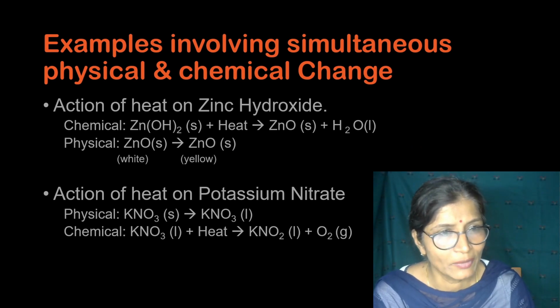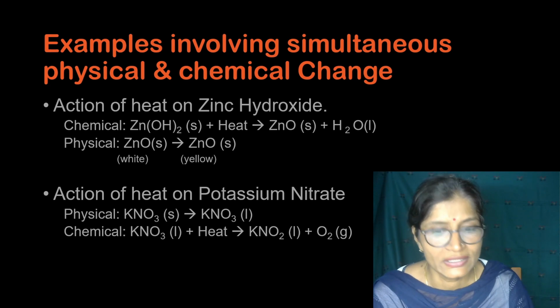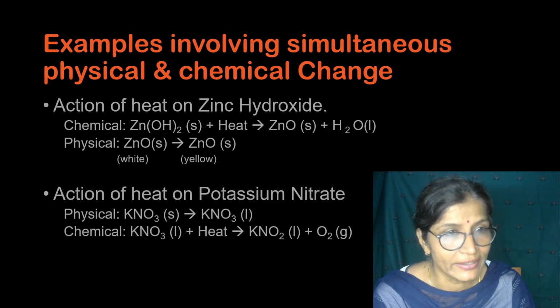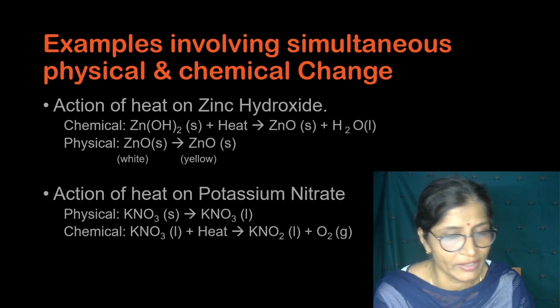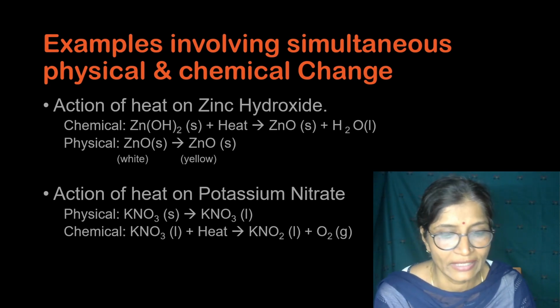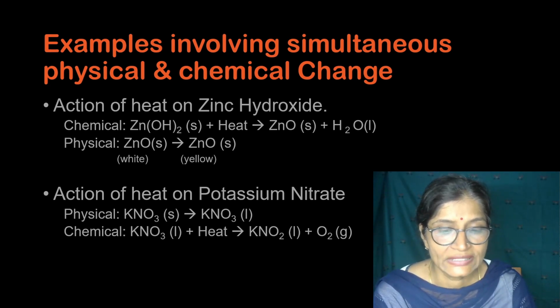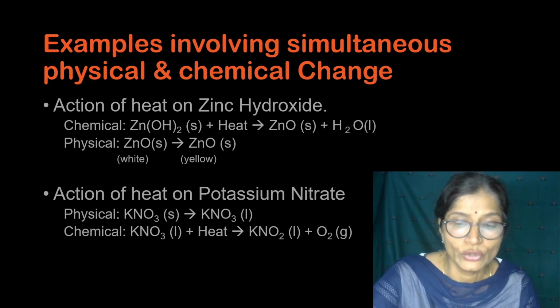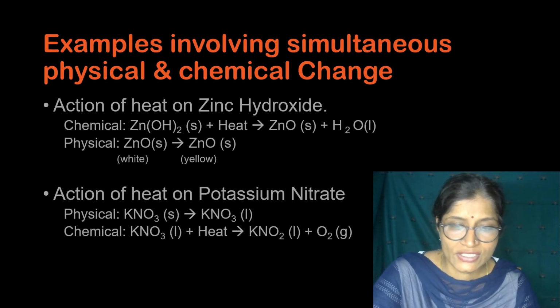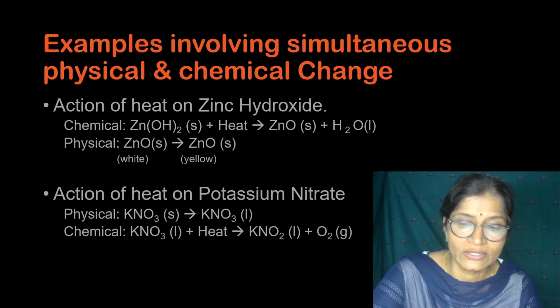Now we will discuss two of the reactions where physical and chemical changes occur simultaneously. These are examples involving simultaneous physical and chemical changes. More examples are there, but I will discuss two examples. First is when zinc hydroxide is heated. When zinc hydroxide is heated, it will give zinc oxide and water. So two new products are formed. The chemical composition of the reactant is different from the product. So this is the chemical change.